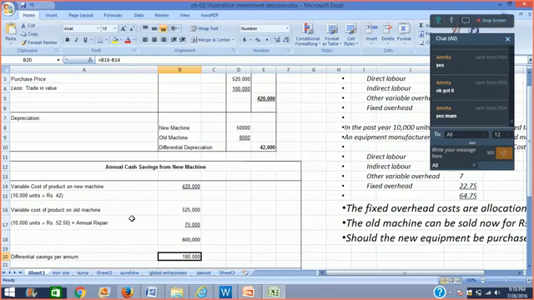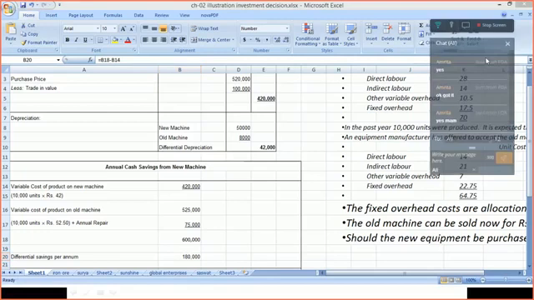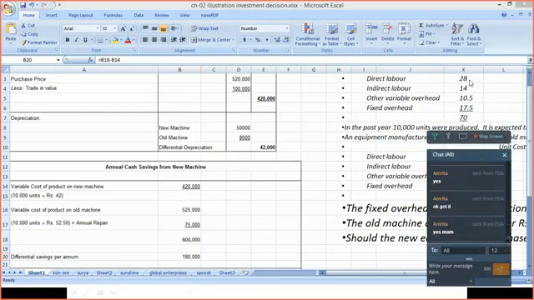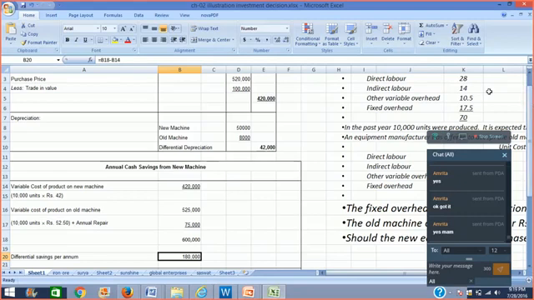Fine. How did we get this 42 and 52.50? Let me explain that to you. 42 is 28 plus 14 plus 10.5. This is the old machine: 28 rupees direct labor, 14 rupees indirect labor, and other variable overhead of 10.5.